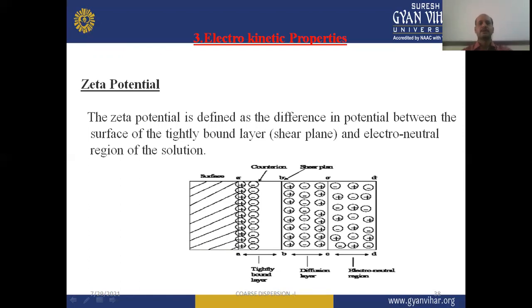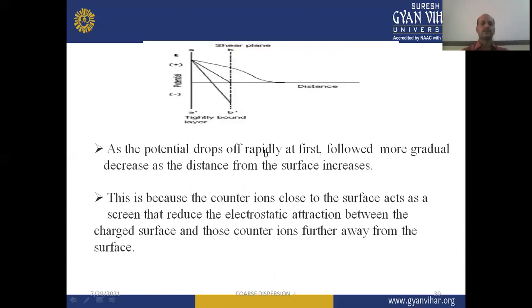Zeta potential governs the degree of repulsion. The potential drops rapidly at first, followed by a more gradual decrease as the distance from the surface increases. You can see the graph also, where the potential is plotted against the distance. This is because the counter ions close to the surface act as a screen that reduces the electrostatic attraction between the charged surface and those counter ions further away from the surface.